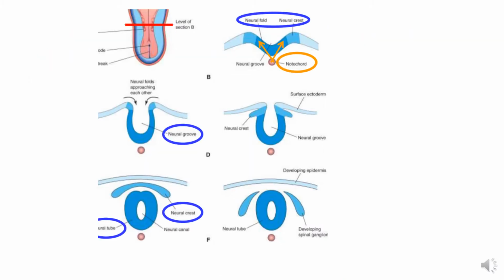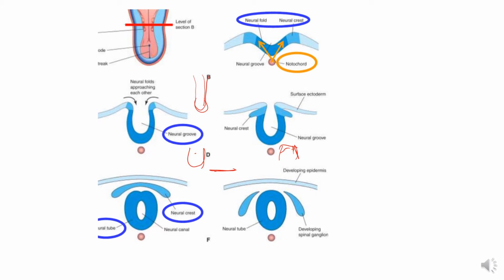You see here again the neural plate formation, and then the neural plate deepens into the neural groove. Here you can see the neural groove, and then the edges of the neural groove, that is the neural folds, approach each other in the midline and begin to fuse with each other, converting the neural groove into the neural tube.